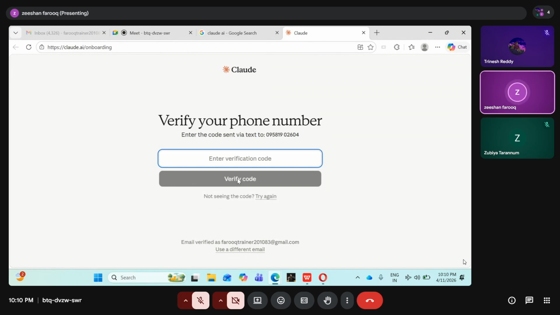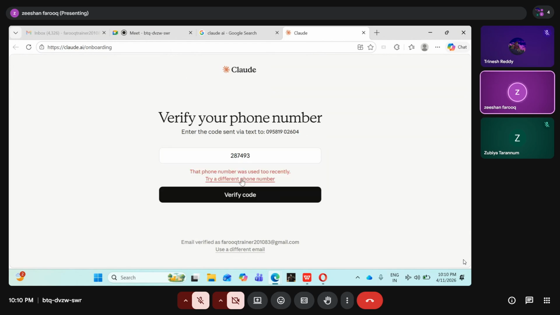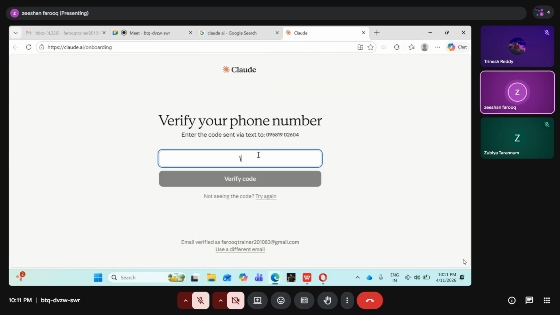Messaging. It will come automatically to my phone directly. Okay, 287. 493. Okay, verify the code. The phone number was used too recently. Okay, today only I have used this one, with my different Gmail ID, I have used this verification code.